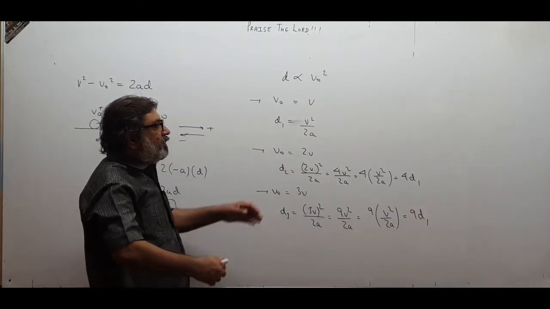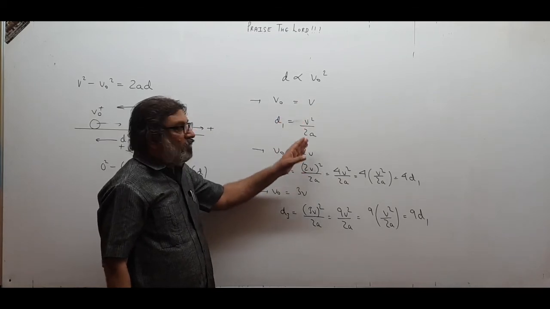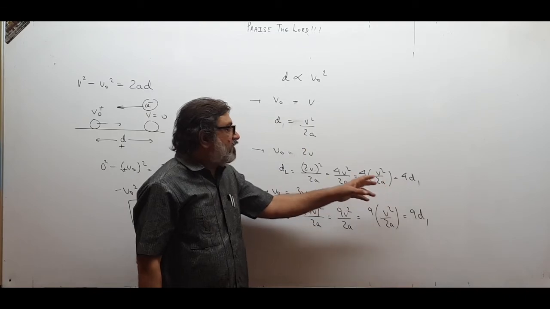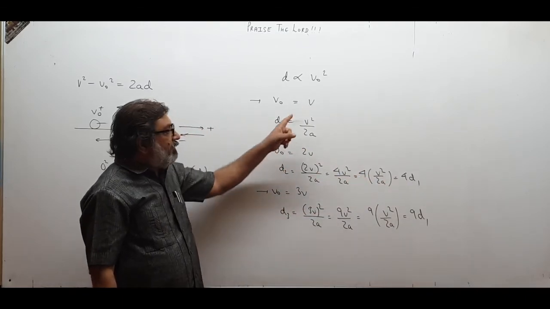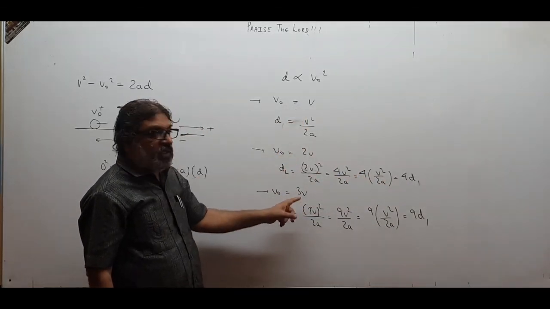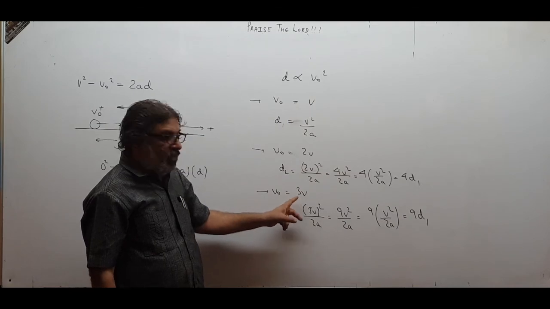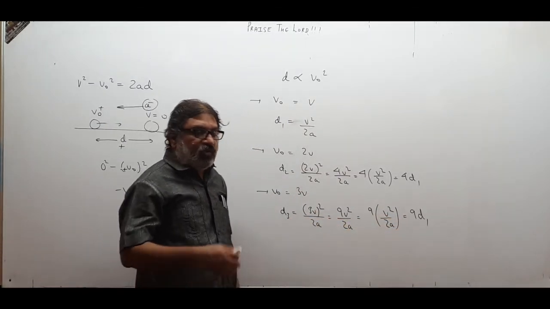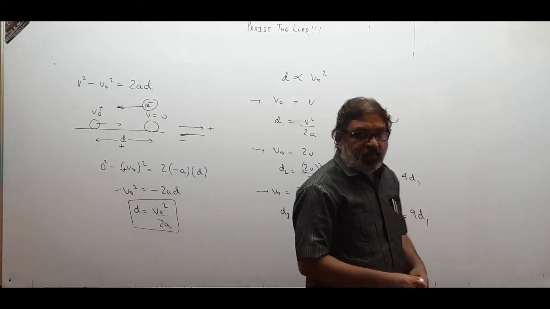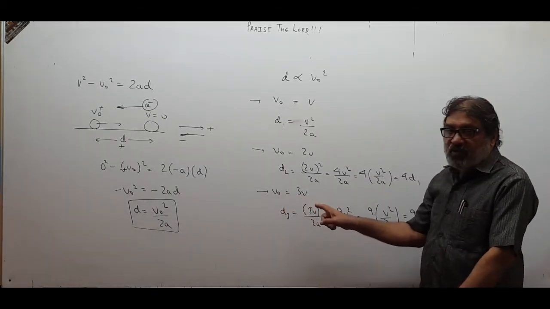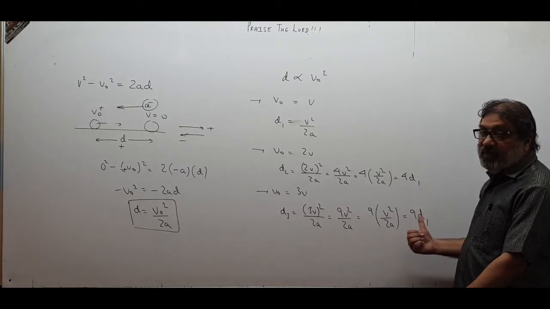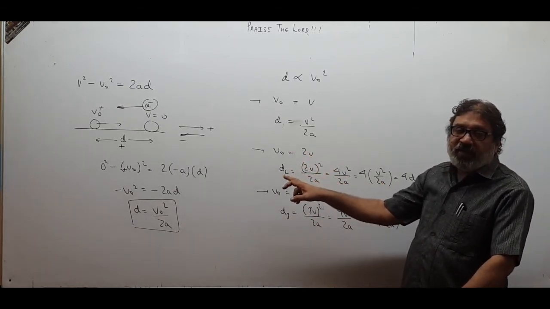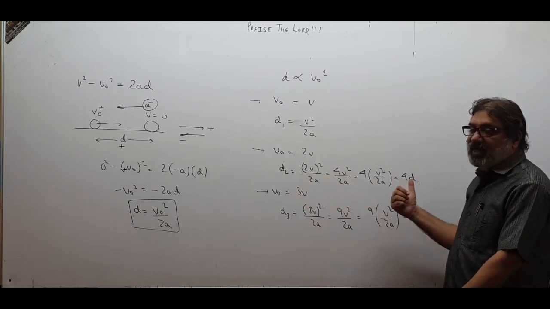So children, when speed goes from V to 2V, speed is doubled. The stopping distance is made 4 times as compared to the first one. If speed is tripled, if speed is made 3 times, then the stopping distance becomes 9 times. So you can see that if speed is tripled, stopping distance is not tripled, it is made 9 times. If speed is doubled, stopping distance is not doubled, but it is made 4 times.